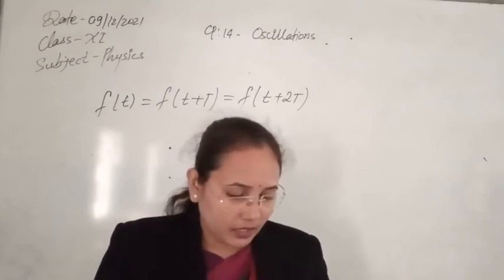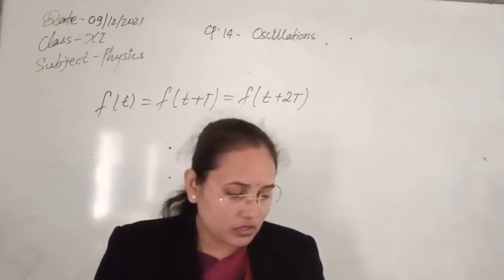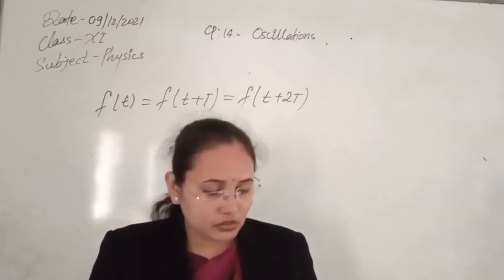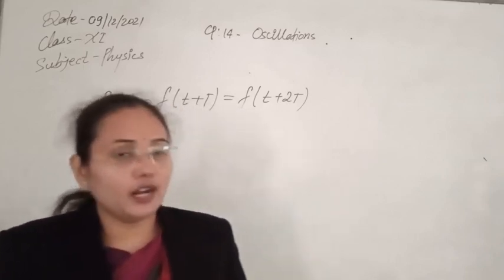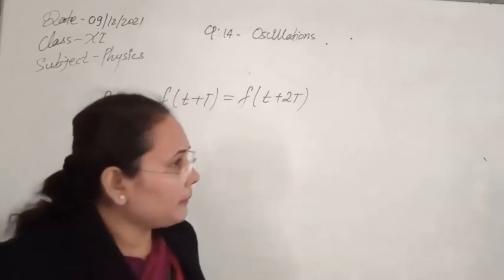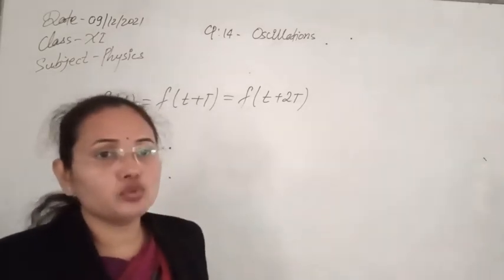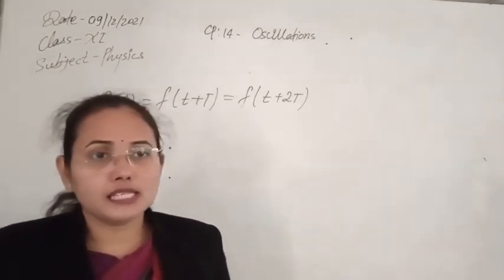A particle performing a periodic motion must return to its initial position after one period of motion, meaning after completion of one time period it needs to come again to its initial position.